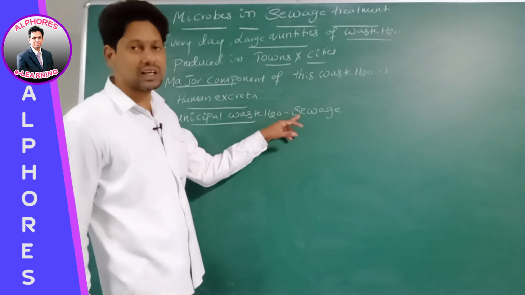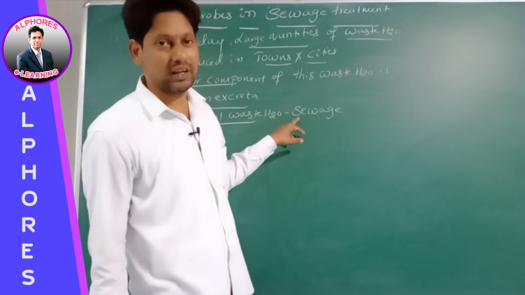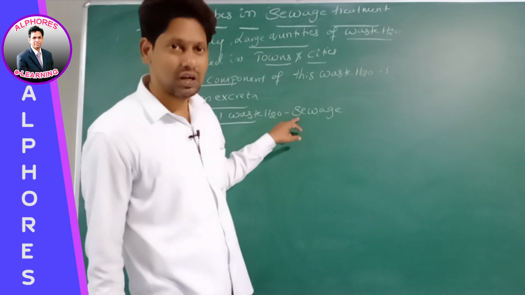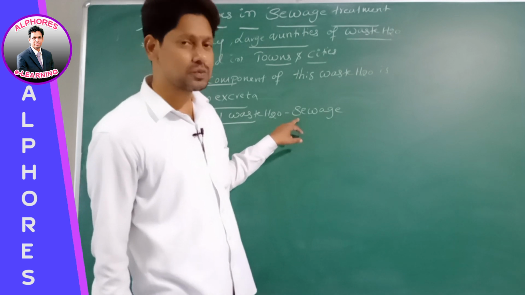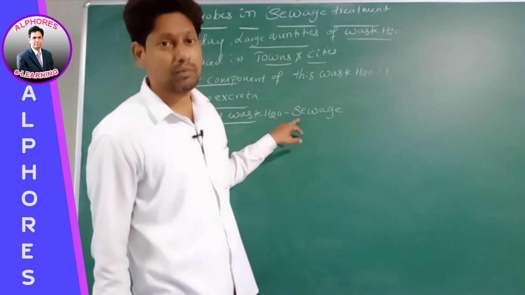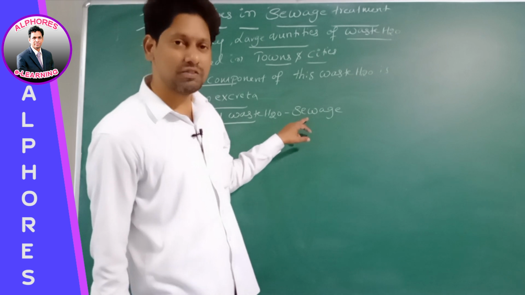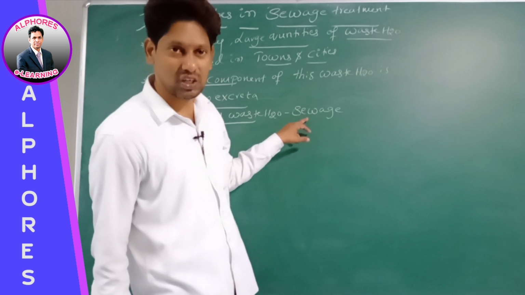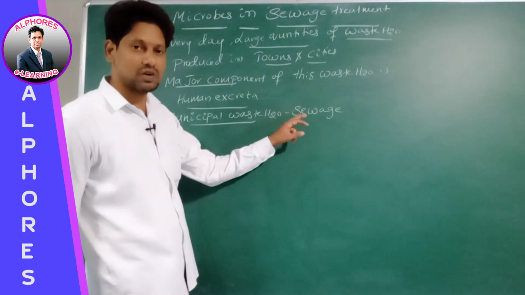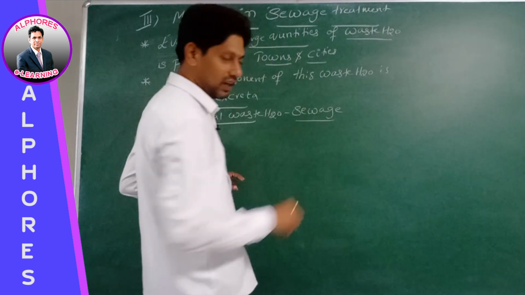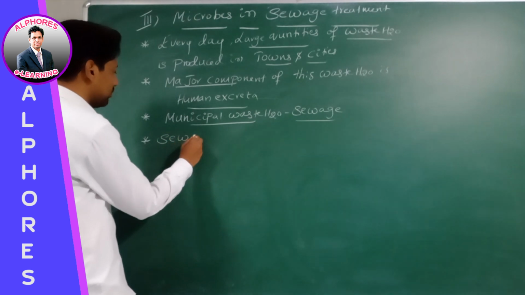So sir, what does this sewage contain? Sewage mainly contains number 1 organic matter, number 2 microorganisms. Many of these microorganisms are pathogenic. I am not saying that all microorganisms present in sewage are pathogenic. Many of the microorganisms present in the sewage are pathogenic. Therefore, municipal wastewater is called sewage, right?